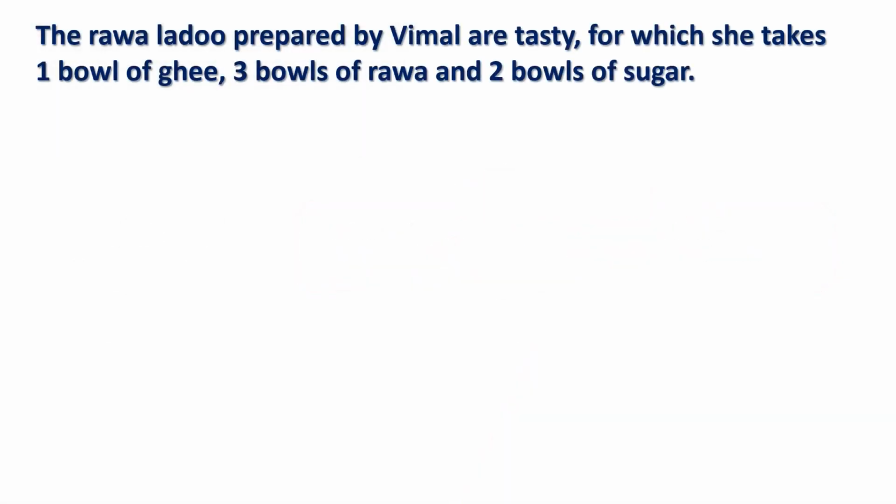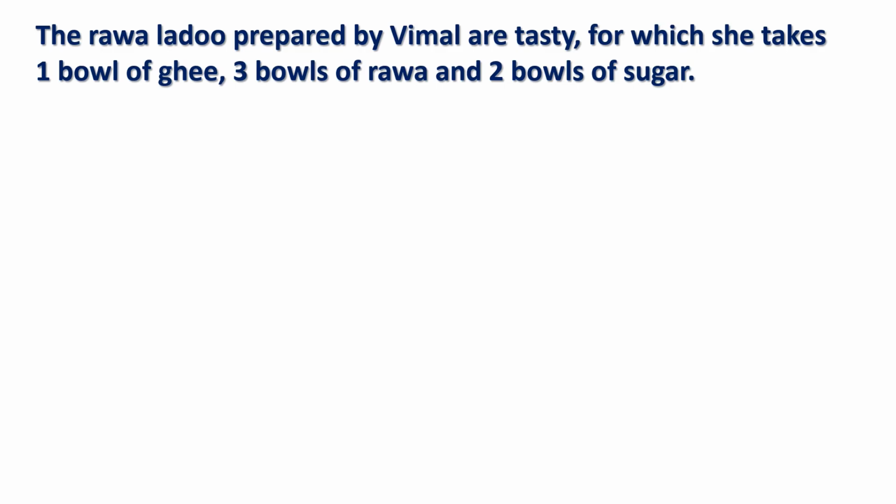Here is a simple situation to make you understand the concept of ratio and proportion. The rava laddus prepared by Vimal are tasty, for which she takes 1 bowl of ghee, 3 bowls of rava and 2 bowls of sugar. It's a very simple thing.